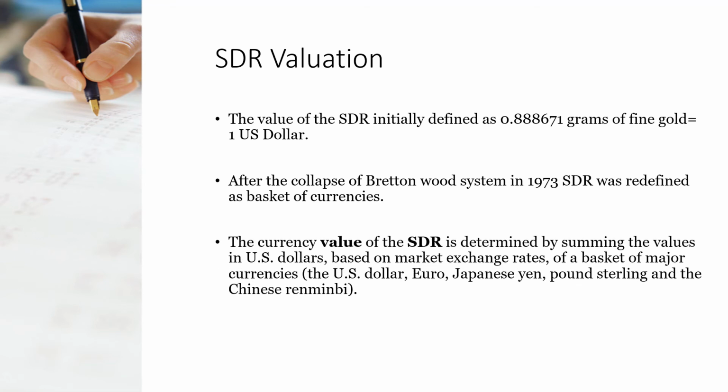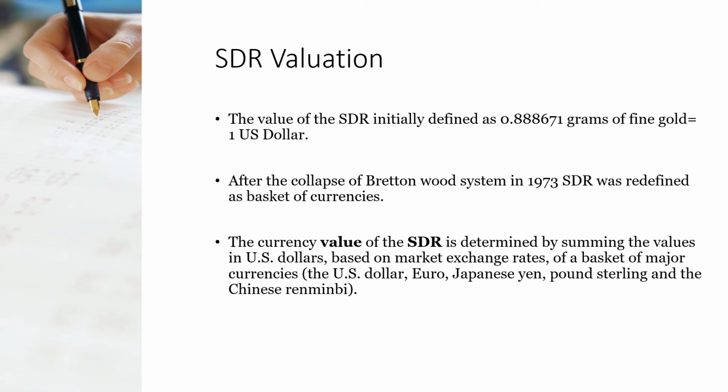The currency value of the SDR is determined by summing the values in US dollars, based on market exchange rates, of a basket of major currencies: the US dollar, euro, Japanese yen, pound sterling, and the Chinese renminbi. This can be evaluated in terms of 5 currencies.